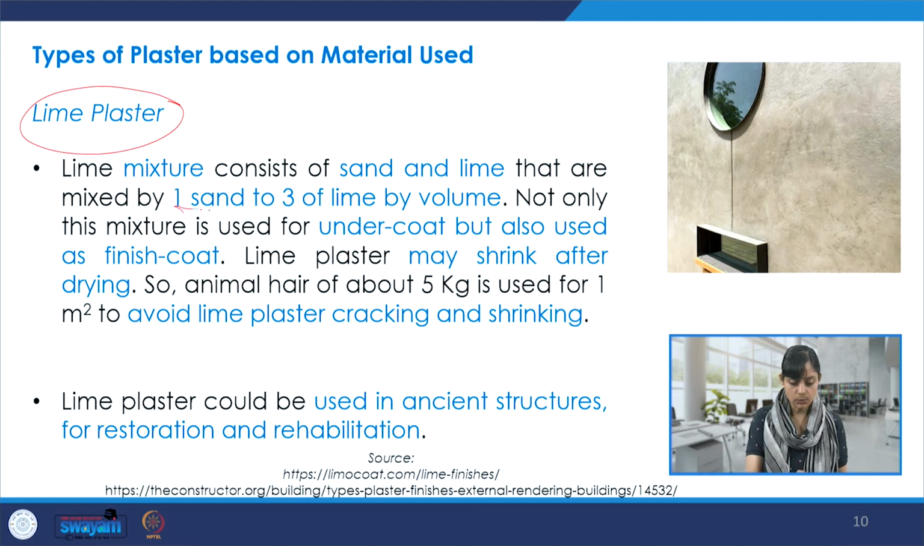and the mixture is like 1 cement to 3 of lime by volume. And it could be used as an undercoat, also sometimes as a finished coat, depending on what your level of detailing is. The issue is that lime plaster may shrink after drying, and we have to avoid this cracking and shrinking and drying of that plaster.